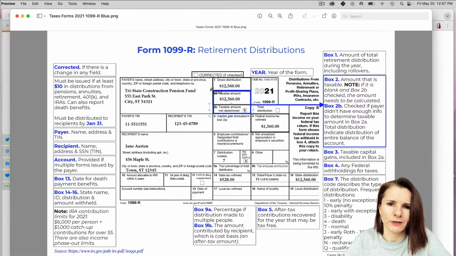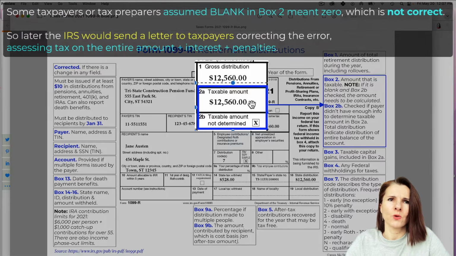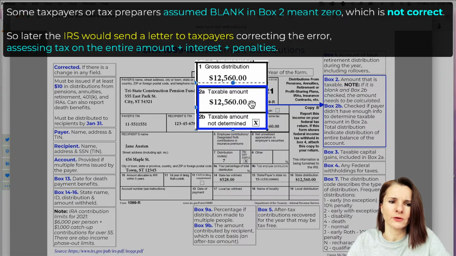But look at this situation we have here. We have the situation for Jane where the amount in 2A is $12,560, which is the same as box 1, the total distribution, but we have the box 2B checked. What it means is that even though the amount is in 2A, they just put the whole maximum amount that could be taxable, but they're indicating that they're not sure, so it's on you to calculate. The reason why they started putting the number there, even if it's not determined, is because when it was blank, some taxpayers or financial advisors were thinking blank means 0, but blank does not mean 0.